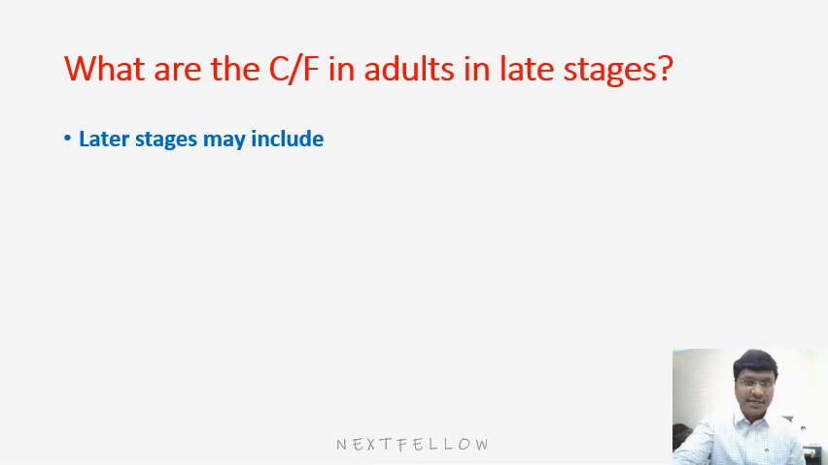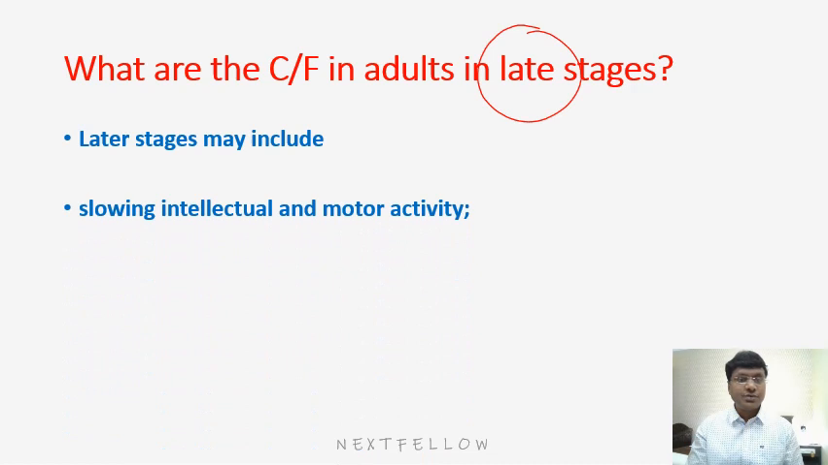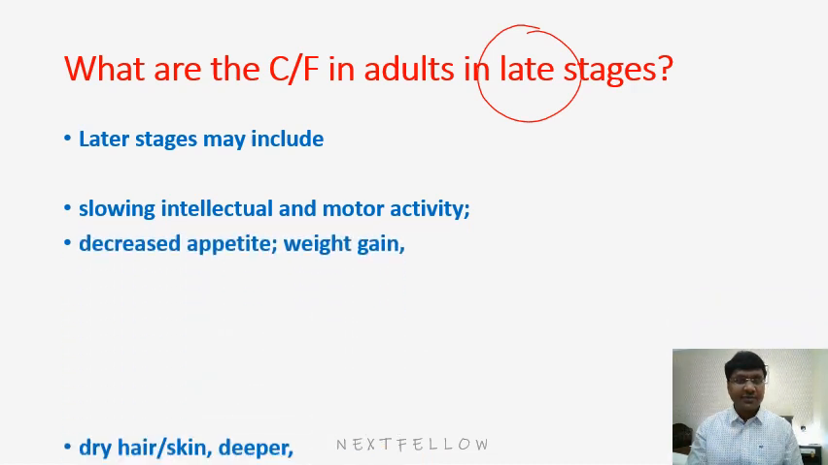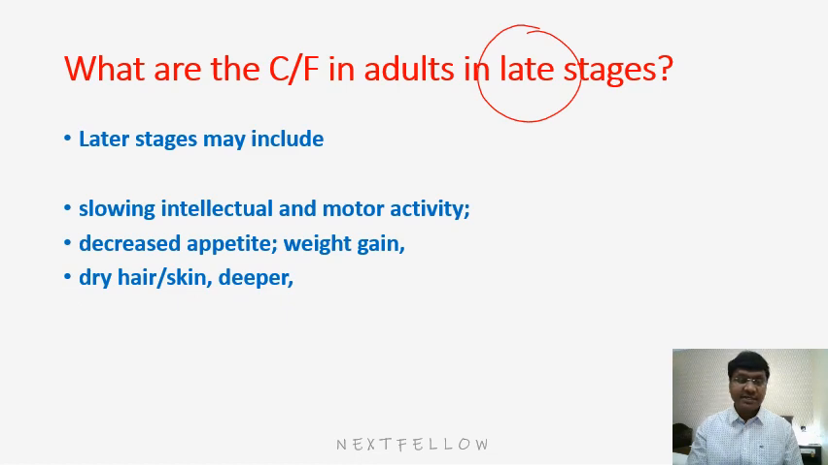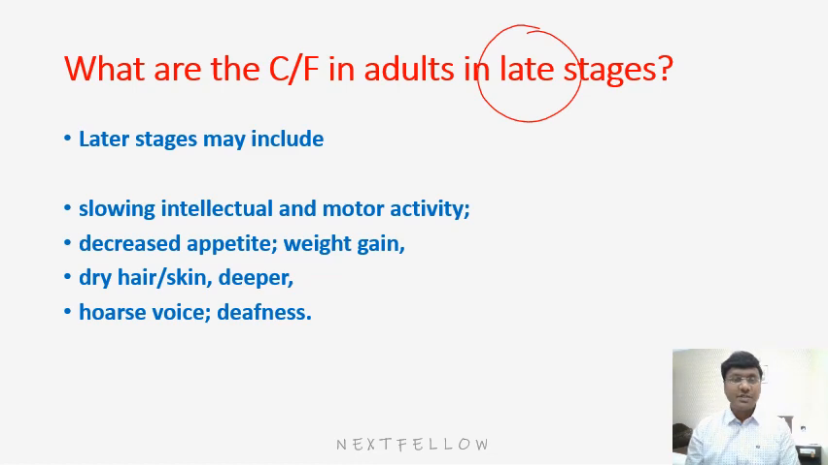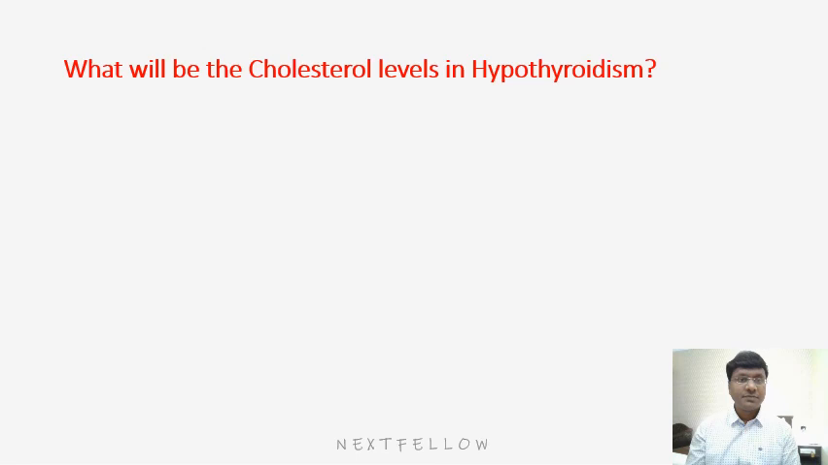Now, the clinical manifestations in late stages of patients with hypothyroidism include slowing of intellectual and motor activity, decreased appetite and weight gain, dry hair and skin, hoarse voice, and deafness. So these are all the clinical manifestations in cretin, that is in children, and also in adults. Now, after having discussed the clinical manifestations, what will be the cholesterol levels in patients with hypothyroidism?